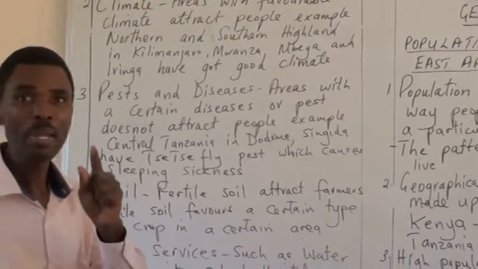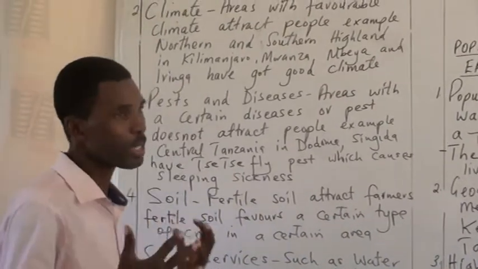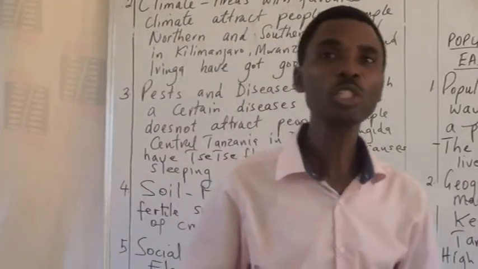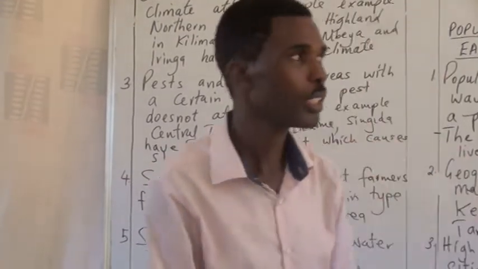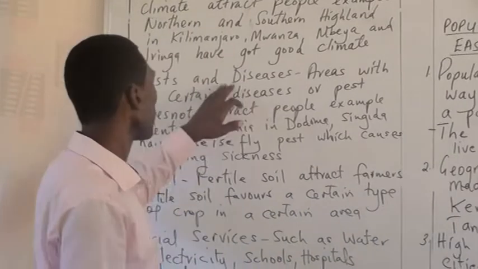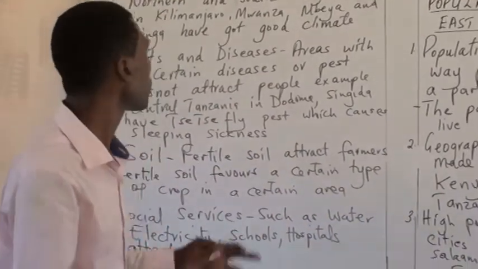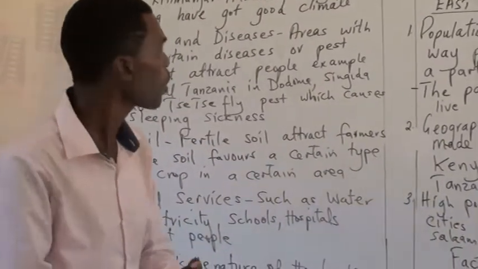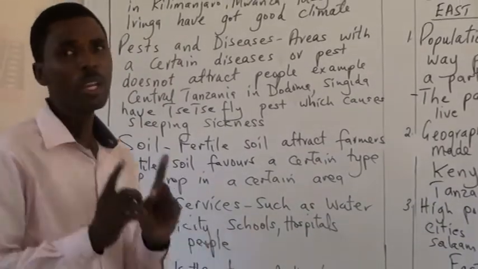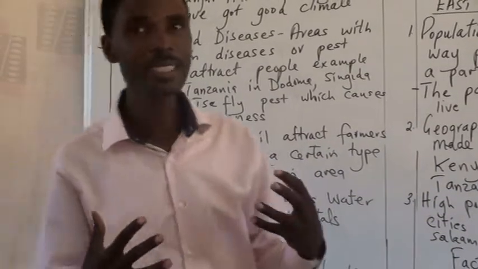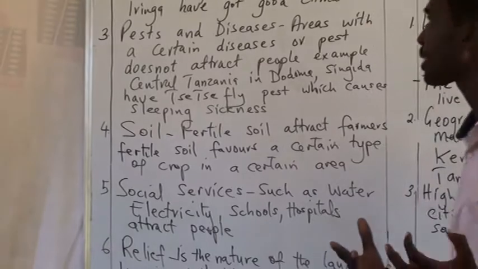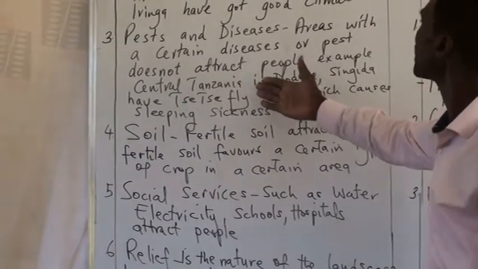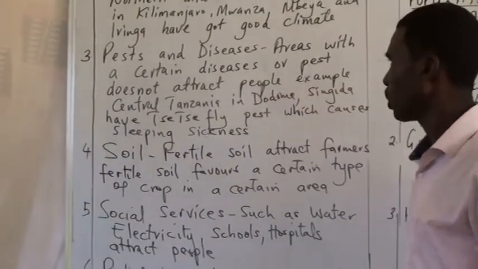Another factor, we have pests and diseases. What are pests? Pests, we say, are organisms which are destructive to humankind, to a human being, but also we have diseases which also affect humankind. Now, areas with a certain disease or certain kind of pests, that means they don't attract people.